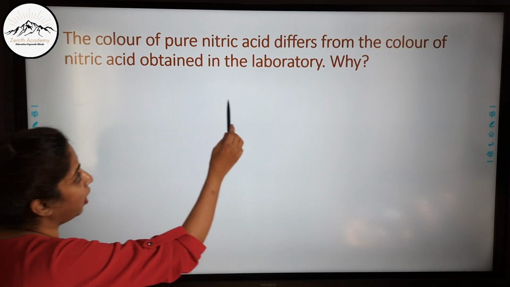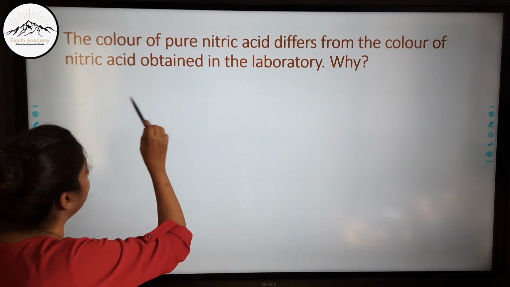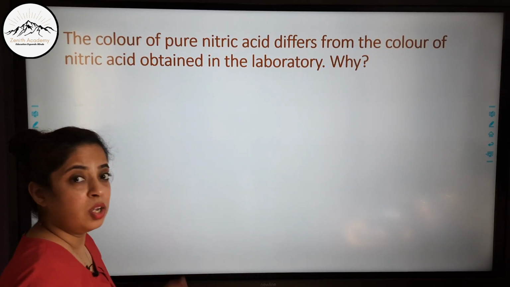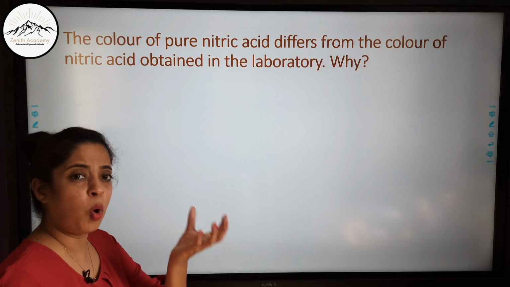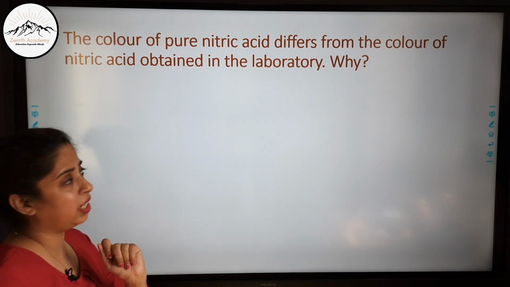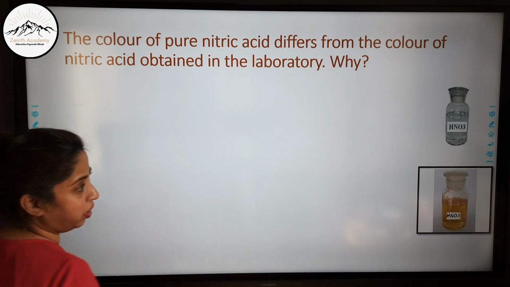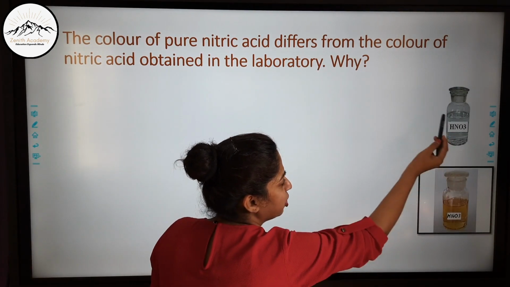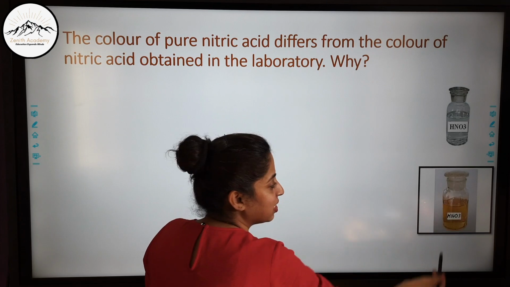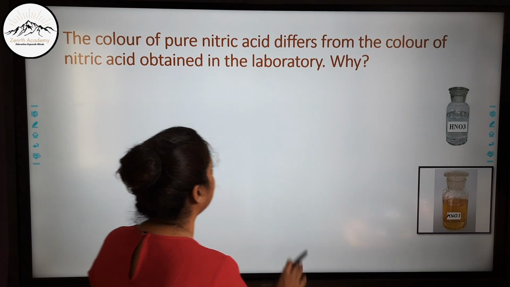The color of pure nitric acid differs from the color of nitric acid obtained in the laboratory. Why? When we see a bottle of nitric acid in the laboratory, it is slightly brown, whereas pure nitric acid is transparent and colorless. You can see this is freshly prepared nitric acid, and this is nitric acid which has been kept for a while.